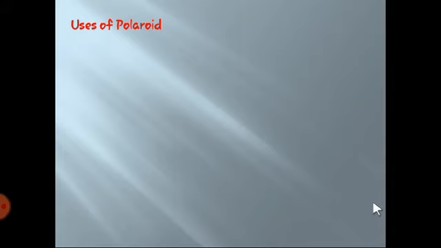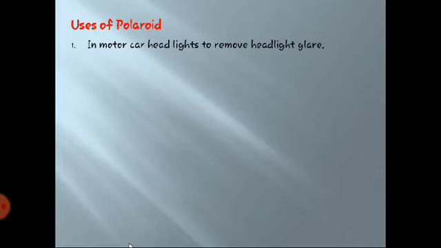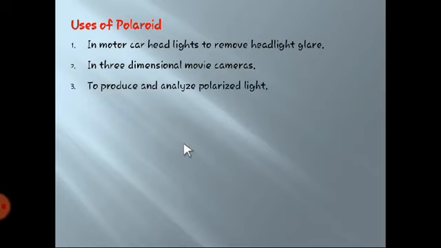Now, after having looked at all this concept, what exactly are the applications of Polaroids, where can we use them? The first use is in motor car headlights to remove headlight glare. Obviously, if you move by some angle, the light gets restricted, as we have seen. In three-dimensional movie cameras, they are used to adjust the light, to produce and analyze polarized light.